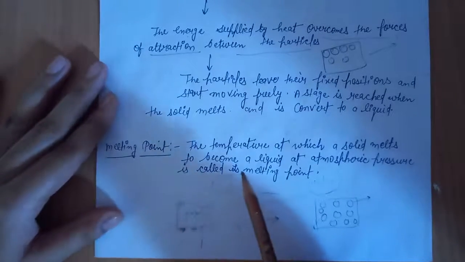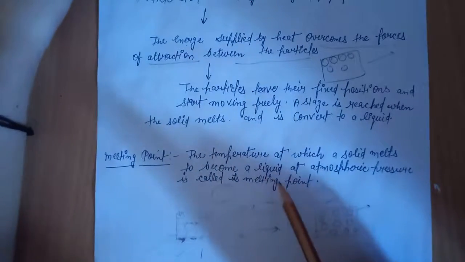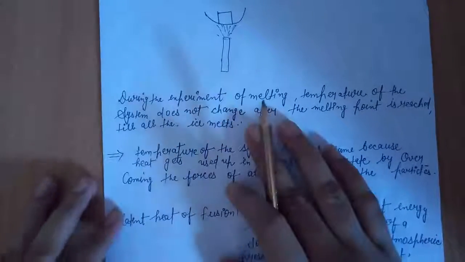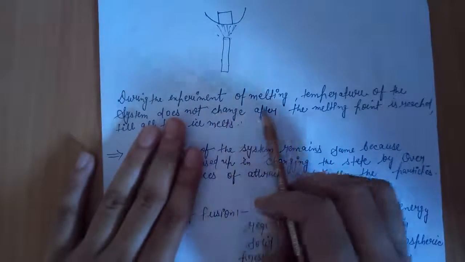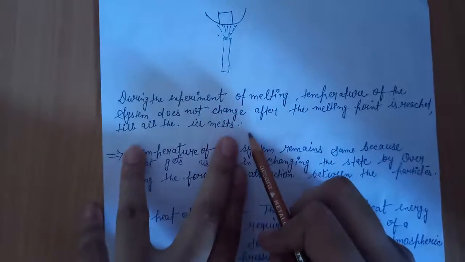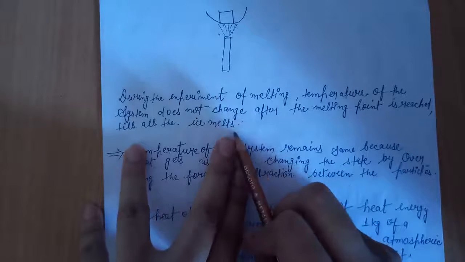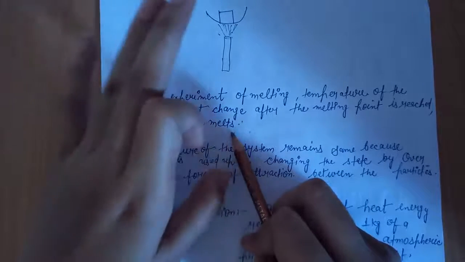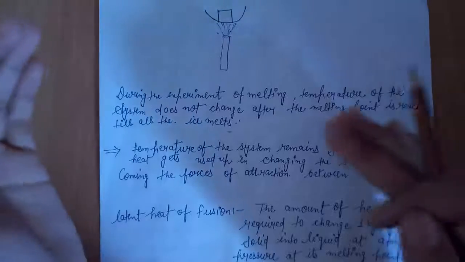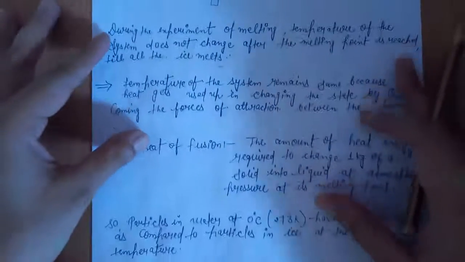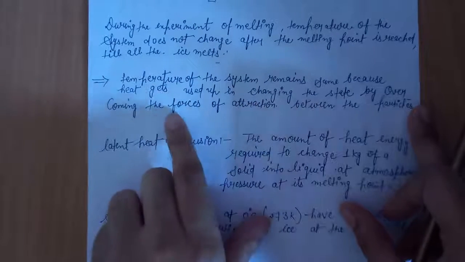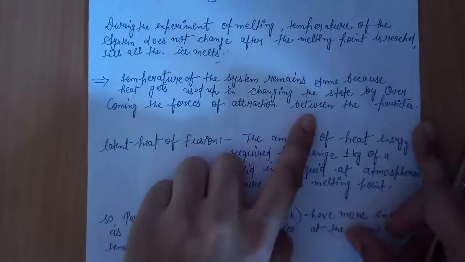Next is melting point. What is melting point? You know, the temperature at which a solid melts to become a liquid at atmospheric pressure is called its melting point. And during the experiment of melting, the temperature of the system does not change after the melting point is reached, till all the ice melts. Why does the temperature not rise? Because the heat provided to the system is utilized by the particles of matter to overcome the forces of attraction, so that they convert into liquid state. So the temperature of the system remains the same because heat gets used up in changing the state by overcoming the forces of attraction between the particles.